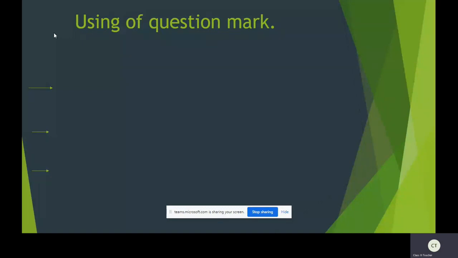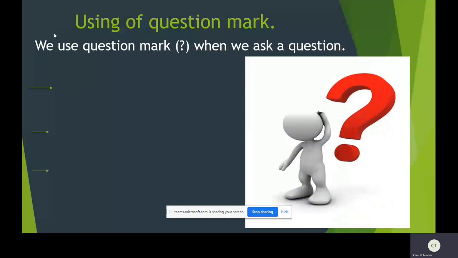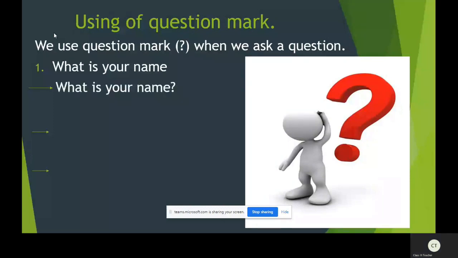Using of question mark. In conventions of writing, using of question mark is also included. We use a question mark when we ask a question. Let us see some examples. What is your name? This is a question. You want to get some information from another person, so that is called a question. What is your name? End it with a question mark.